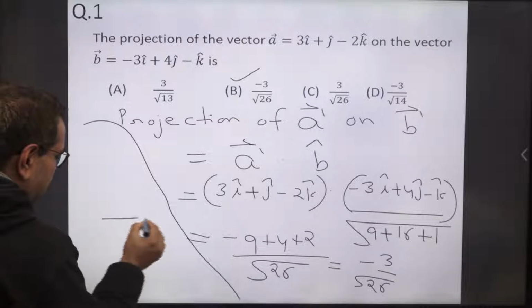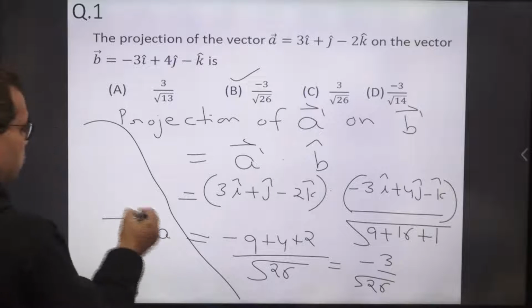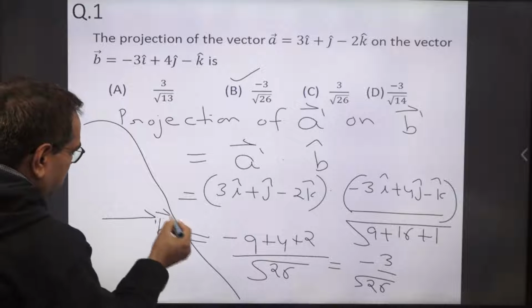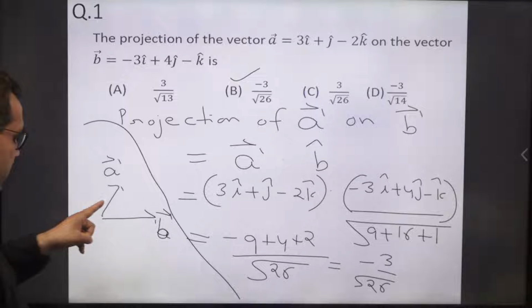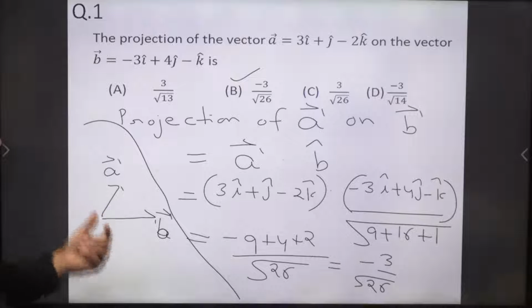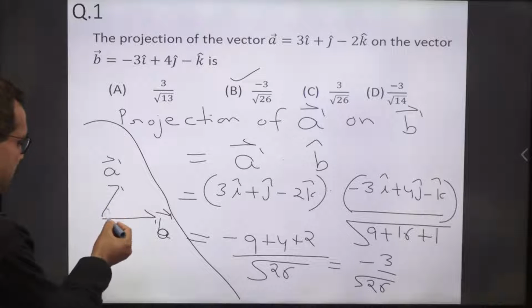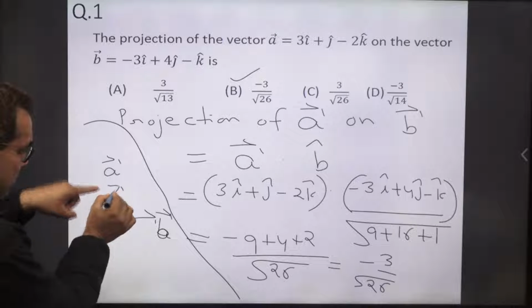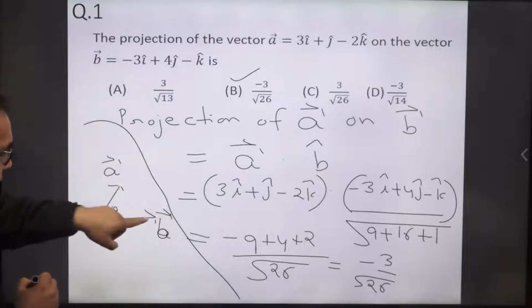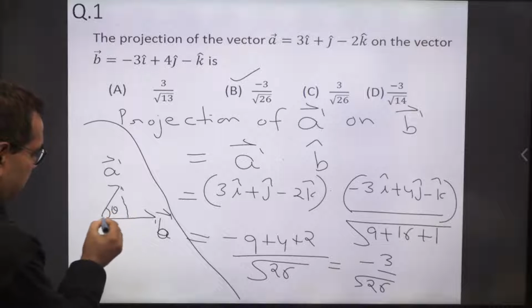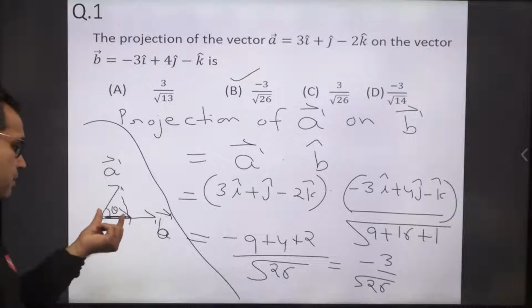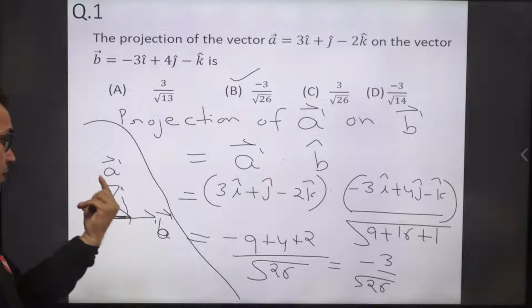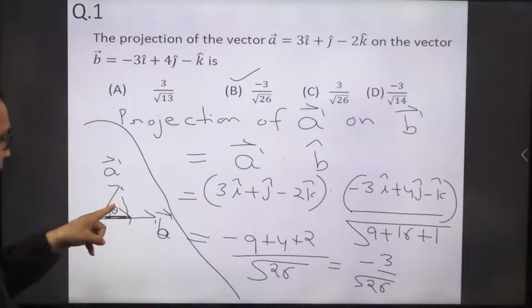Suppose this is vector B and this is vector A. Here we can see that the angle between A and B is an acute angle. So draw a perpendicular from the tip of the vector A on vector B. This distance, with this arrow, will be the projection of A on B. And this is an acute angle, so this projection will come out positive.